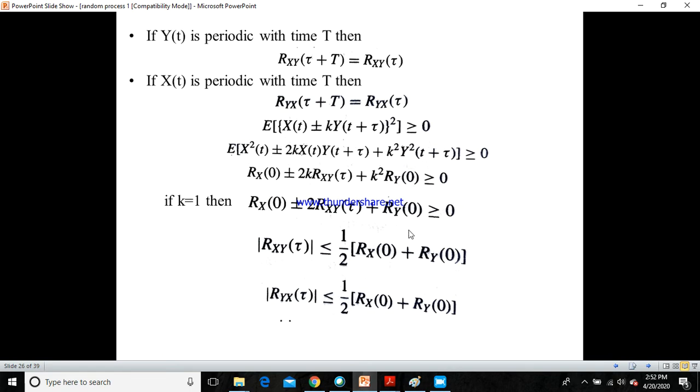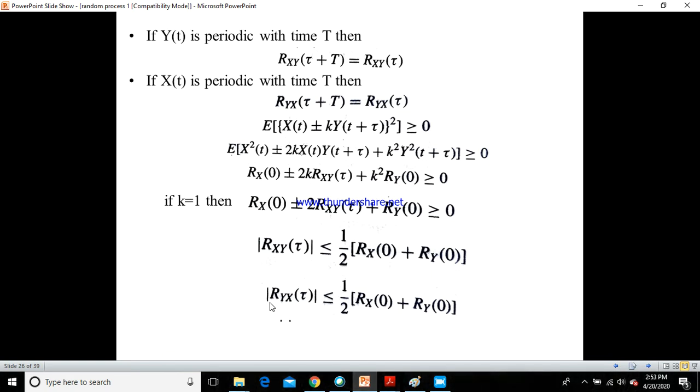Therefore, from this expression you can say Rxy of tau is less than or equal to 1 over 2 of Rx of 0 plus Ry of 0, when you shift the term to the other side and the 2 goes to the denominator.